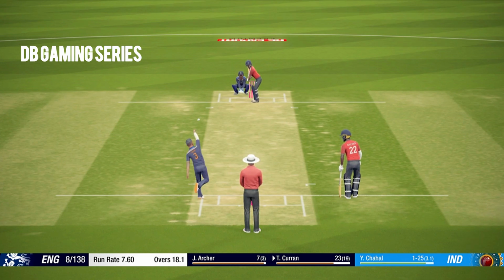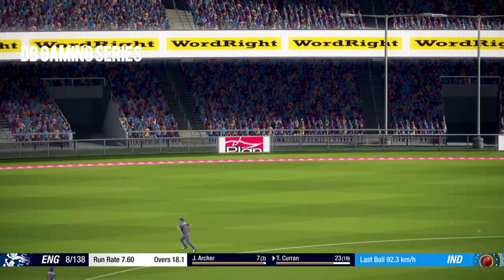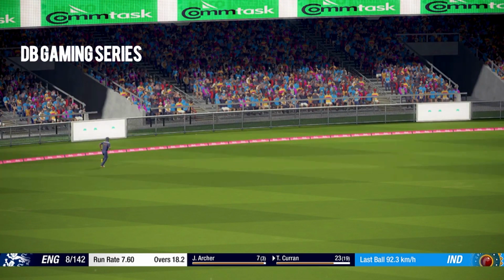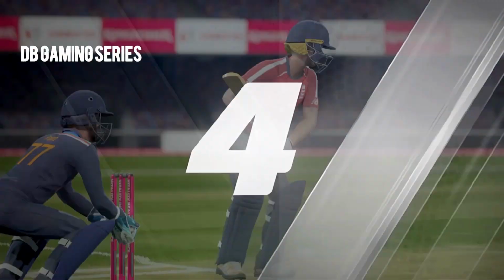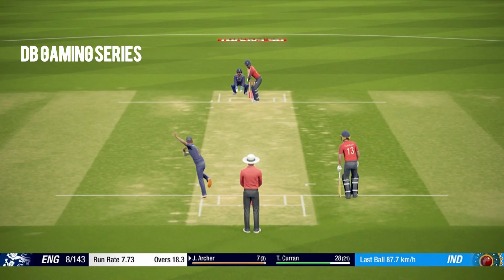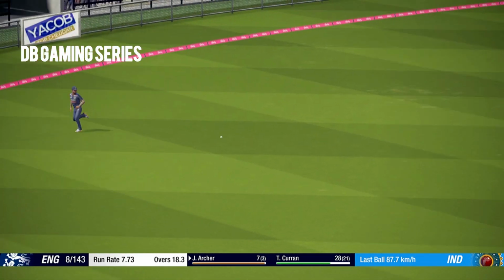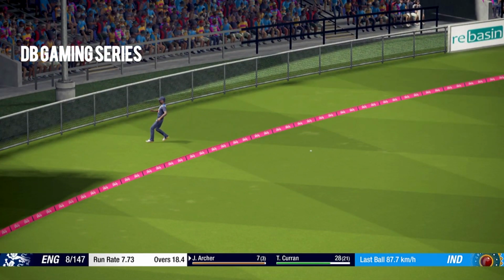Tom Curran needs a good finish, and this time he connects, and he connects ball over the fielder for 4 runs. Brilliant shot as England move to 142, and they're getting some good required runs here out in the middle. Jofra Archer 7, and he plays a very similar looking shot as well, but in a whole different direction. But he gets into the gap for 4 runs.